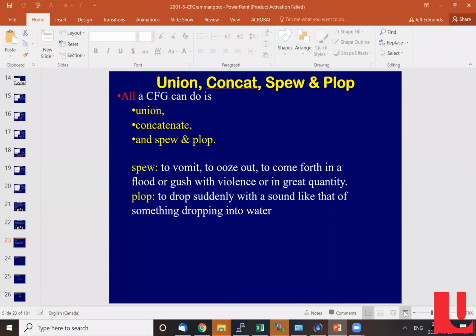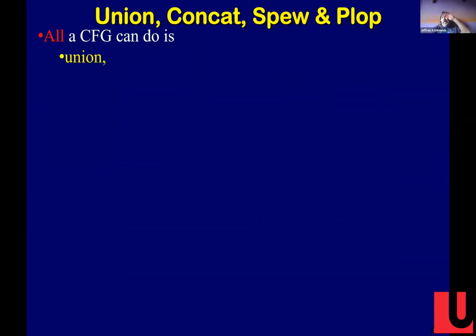All right, so context-free grammars: you want to say what you're allowed to do and what you're not, what sort of operations you can do and what operations you can't do. This is my thinking myself. I decided that what you are able to do is unions of languages and concatenations, just like when you're doing regular expressions. And there's this other thing you can do, which I'm calling spew and plop. I'll tell you in a second what spew and plop is.